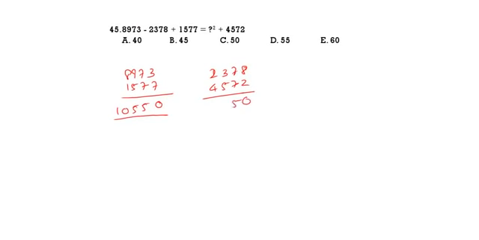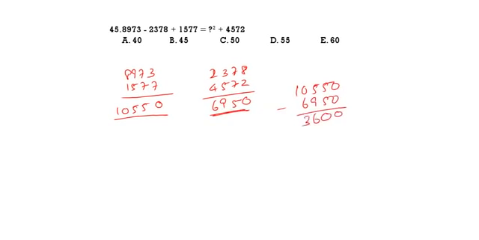8973 minus 2378 plus 1577 is equal to x square plus 4572. See here, 8973 and 1577 are positive values. Together this is 10,550. Next, 2,378 and 4,572 are the negative values. So what is the difference of this? It is 6950.